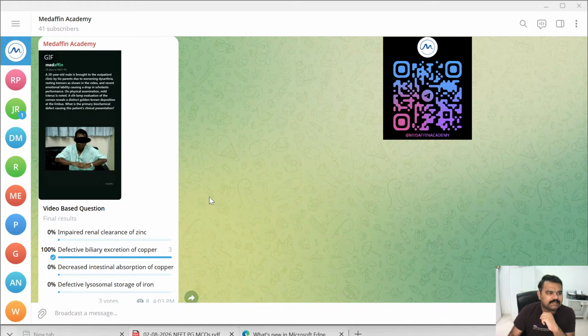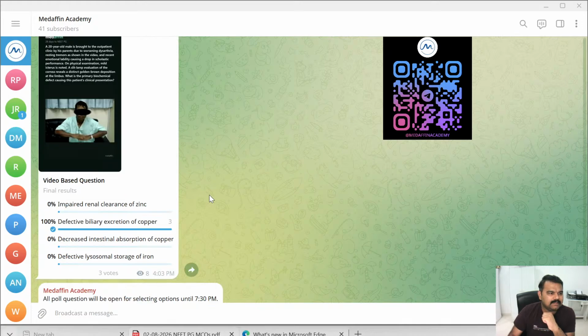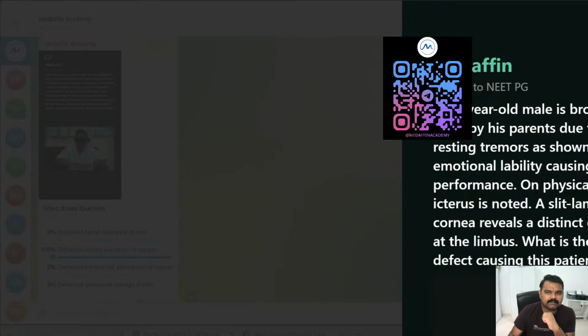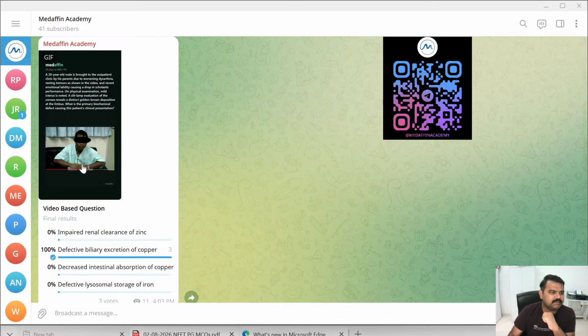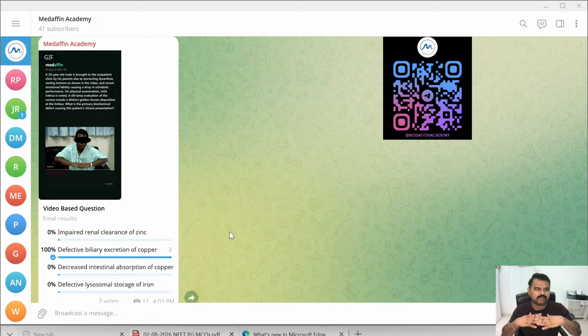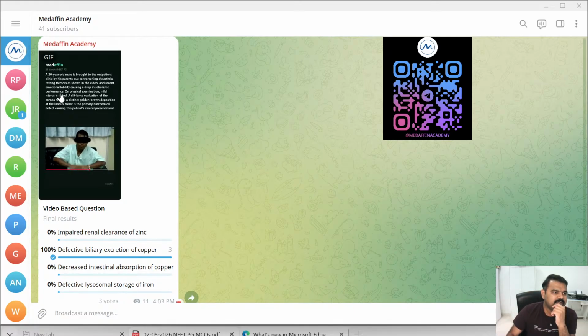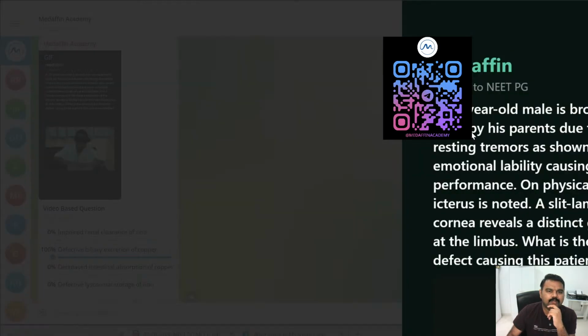Coming to the next question, this is the video based question. You can see, there is a tremor when the patient is bringing his hands towards his chest area. He is having more tremor, right? And the question is, I don't know, you can read it. It is very small, but I will read it. A 20-year-old male is brought to the outpatient clinic by his parents due to worsening of dysarthria, resting tremor as shown in the video, and recent emotional lability causing a drop in school performance, right?